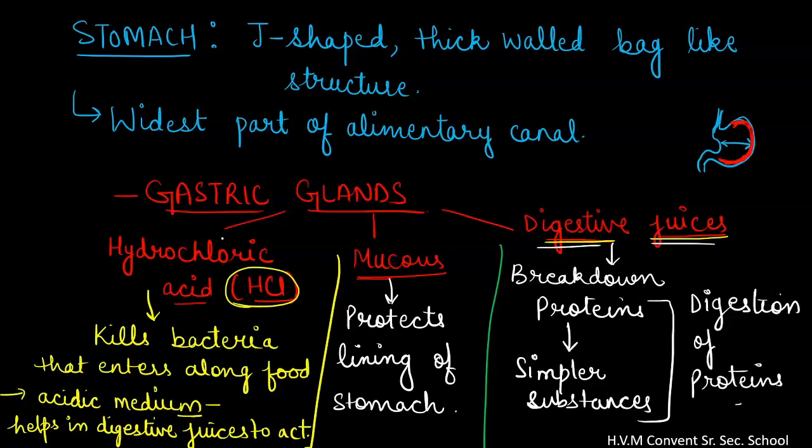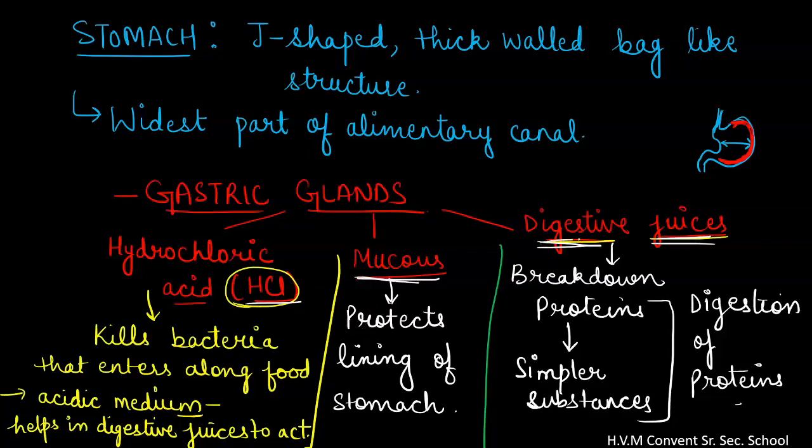So these are the three components that are acting in our stomach. First is hydrochloric acid. What does hydrochloric acid do? It kills the bacteria that enter along with our food, and then it creates acidic medium. Why is the acidic medium required? It is required for the functioning of digestive juices, right? Secondly, the gastric glands produce mucus. What is the function of mucus? It protects the lining of stomach, because hydrochloric acid is a very strong acid and can damage our stomach. So the protection of the lining of the stomach is done by mucus.